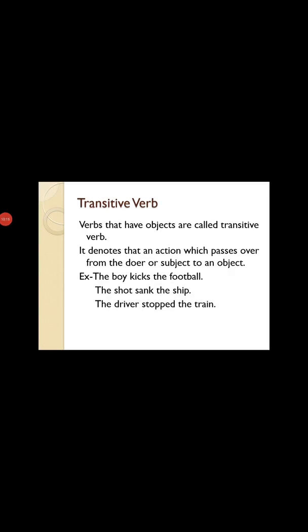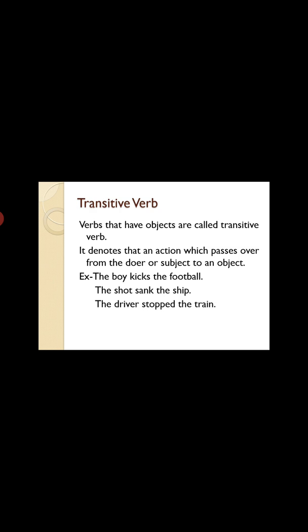Then we will move to the second last category, that is transitive verb. Verbs that have objects are called transitive verb. Okay, when we are talking about those verbs which have objects, when we write them in the sentence, that action is there and there the receiver of the action is also there.